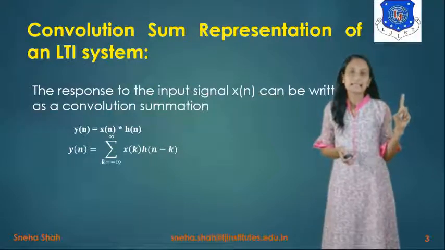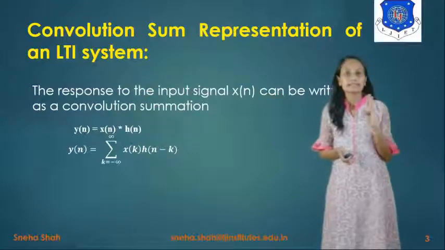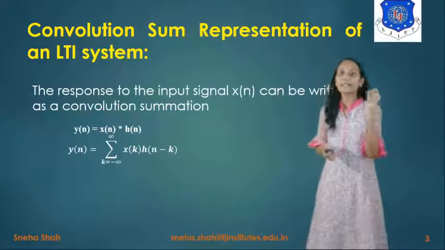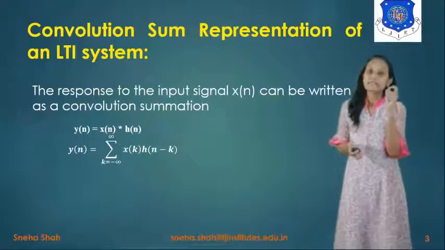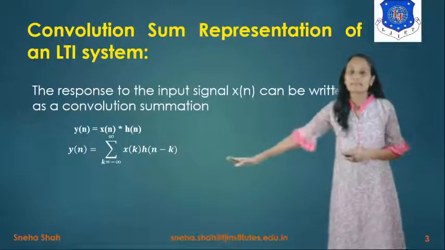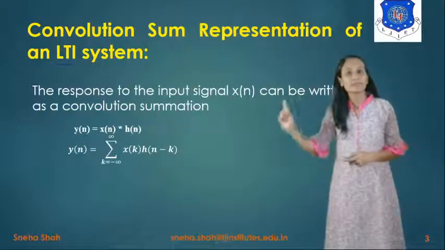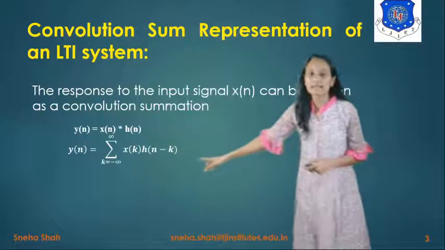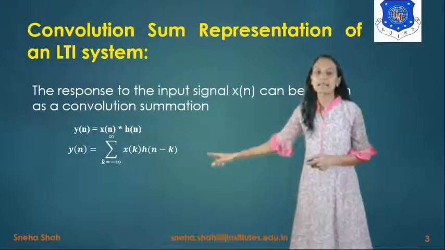The first signal is as it is, the second signal is folded, then shifted. We have taken the overlapping part by taking multiplication and integration, right? So instead of integration, we just have to take the summation for the entire range, that is, from minus infinity to infinity.